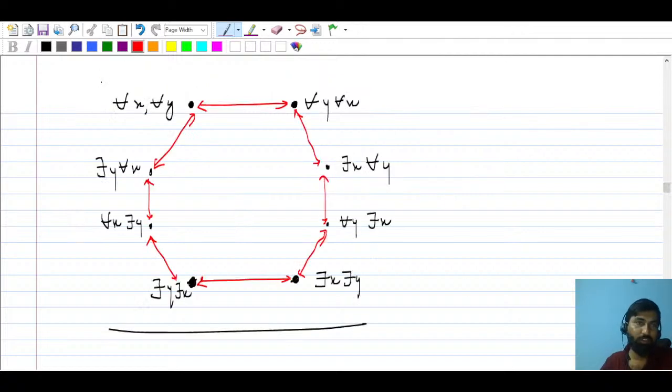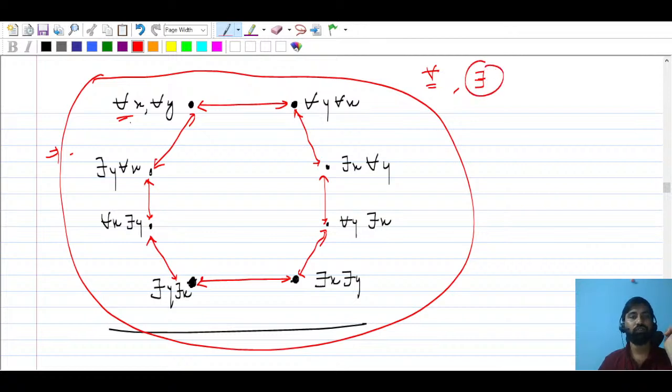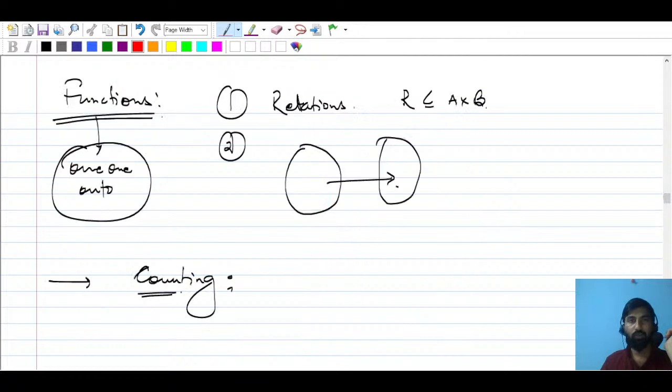If you are able to recall this and keep it in mind, you can solve most of the problems which have been asked in the GATE examination. So this relation, already I have told you this is the universal quantifier, and this is the existential quantifier. So universal quantifier x, universal quantifier y, this diagram you have to keep. And then we'll talk about functions.